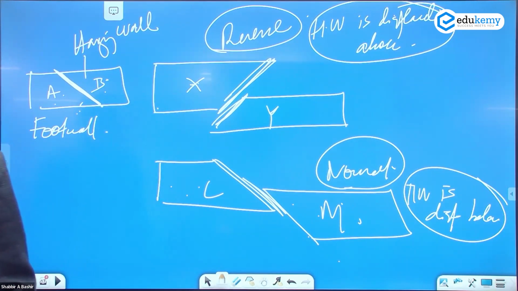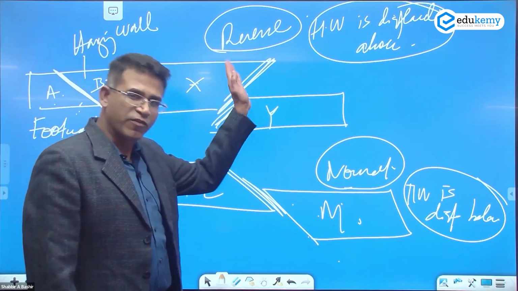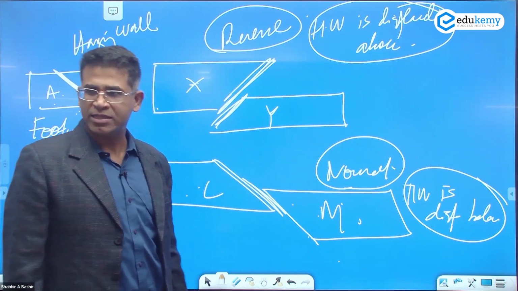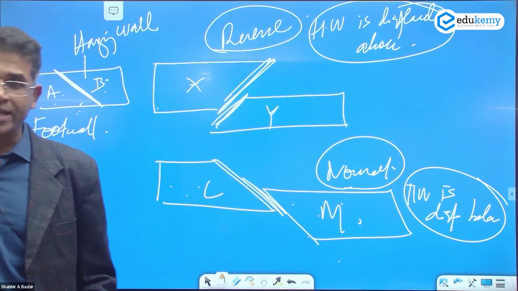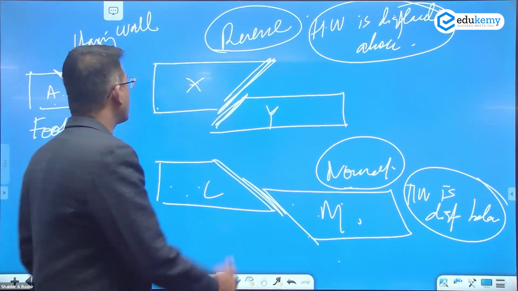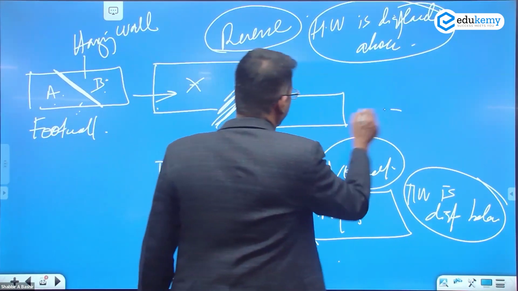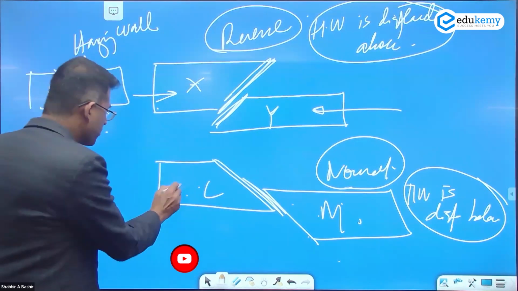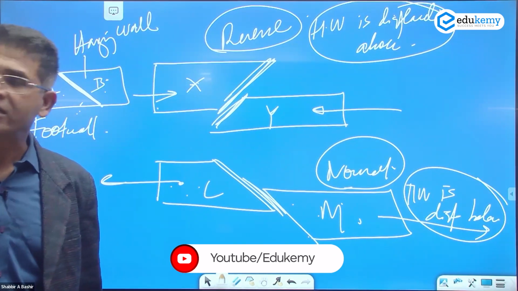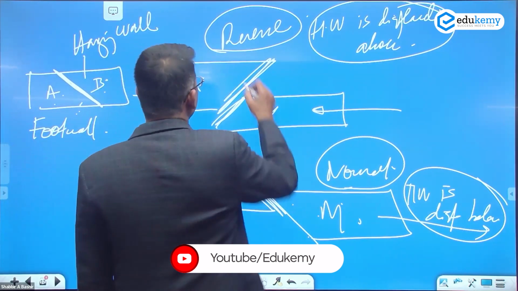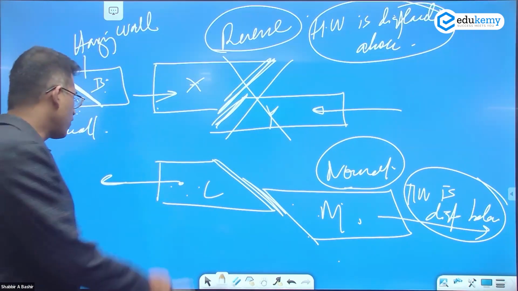So block mountains can be reverse fault block mountains, they can also be normal fault block mountains. Genesis: reverse fault block mountains are always because of compressive forces, and this because of tensile forces. As for examples, we do not have too many of these, most of them are these.